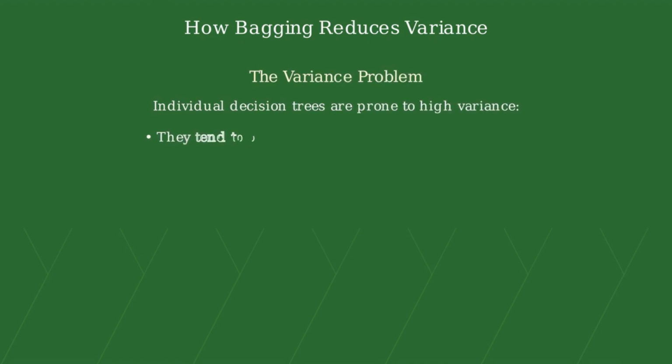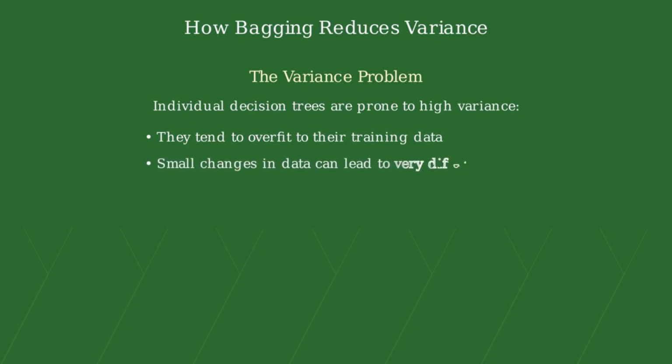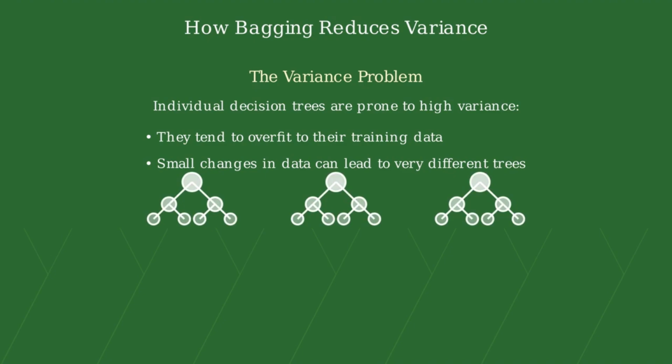In this section, we'll explore how bagging reduces variance in decision trees. Individual decision trees suffer from high variance. This means they tend to overfit to their specific training data. Small changes in the training data can lead to significantly different tree structures. This results in unstable predictions, making individual trees less reliable for new data.